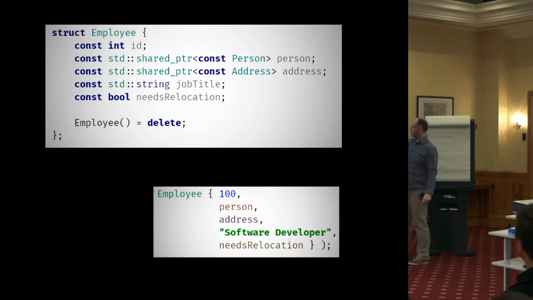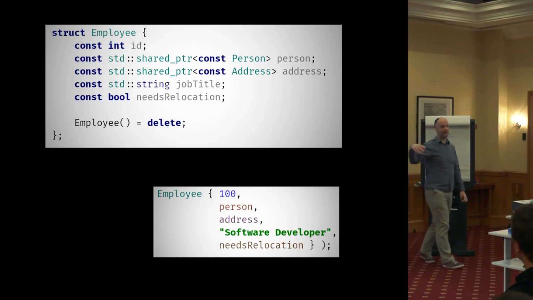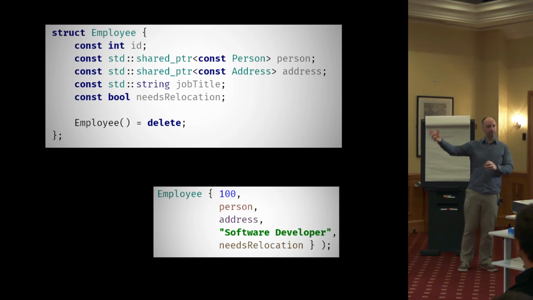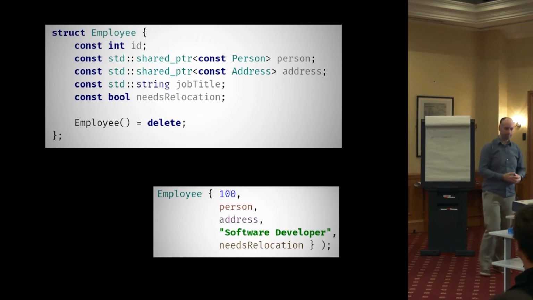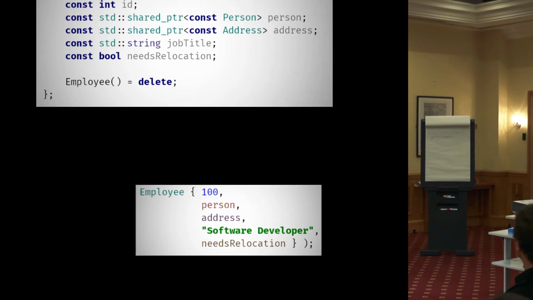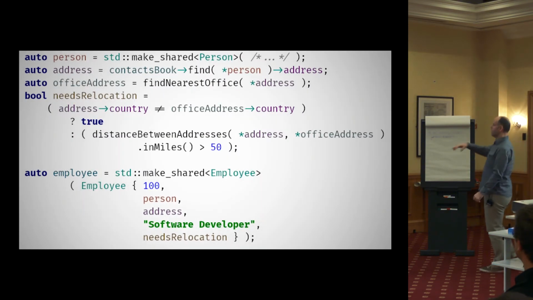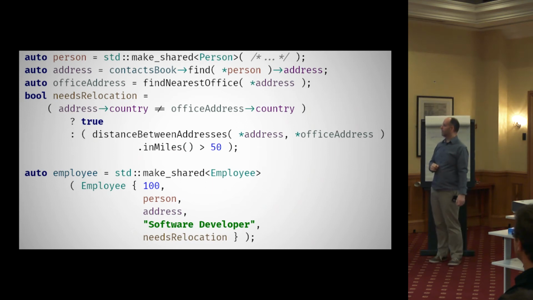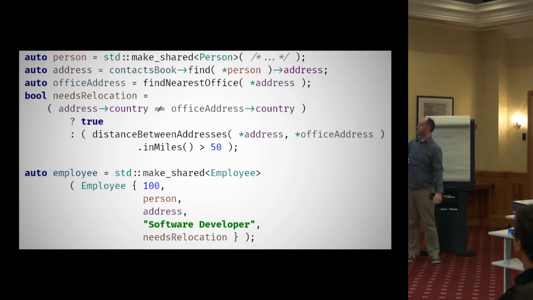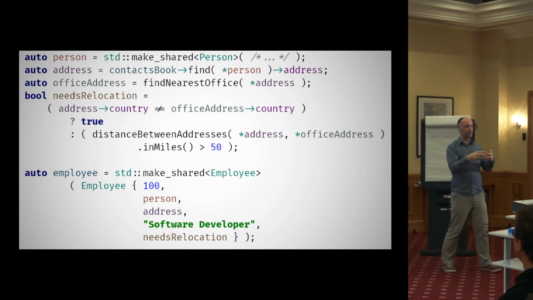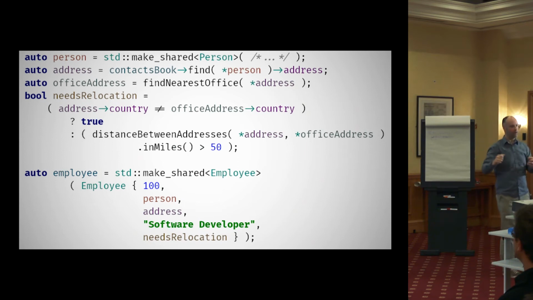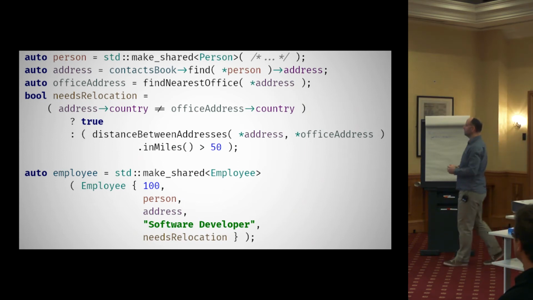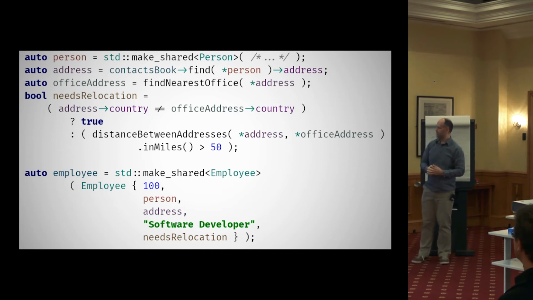So we've got dependencies on these objects. We've got to get them from somewhere. And again, because they're immutable, you've got to go through a similar process where you've got to construct them all in one go. So how do we do that? Well, unfortunately, that starts to get very messy in our code. Again, I've tried to approximate the sort of code that you might see. So at the top, we're getting this person object. And then to get an address from that person, we need to use person to call some other object. And there's all these dependencies, not just between the objects themselves, but just in getting the objects. It does get very messy. I'll make this even more complicated in a moment.